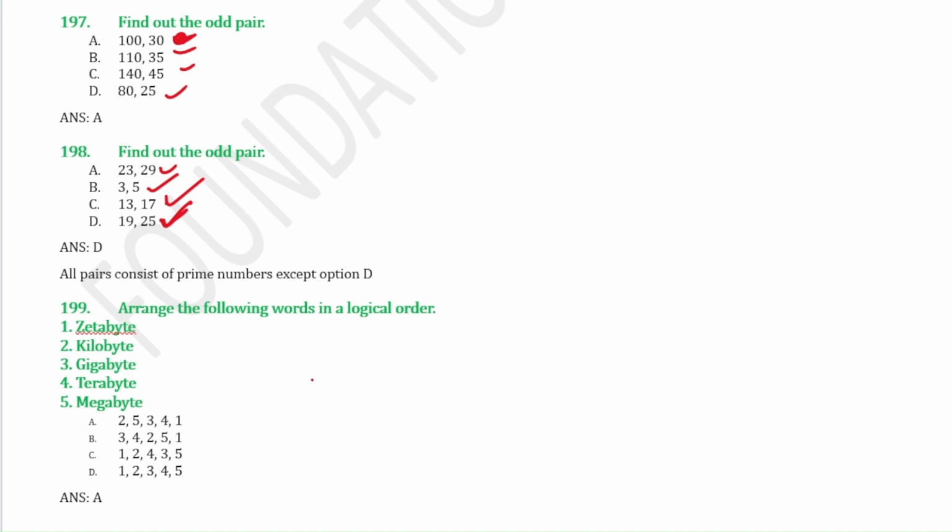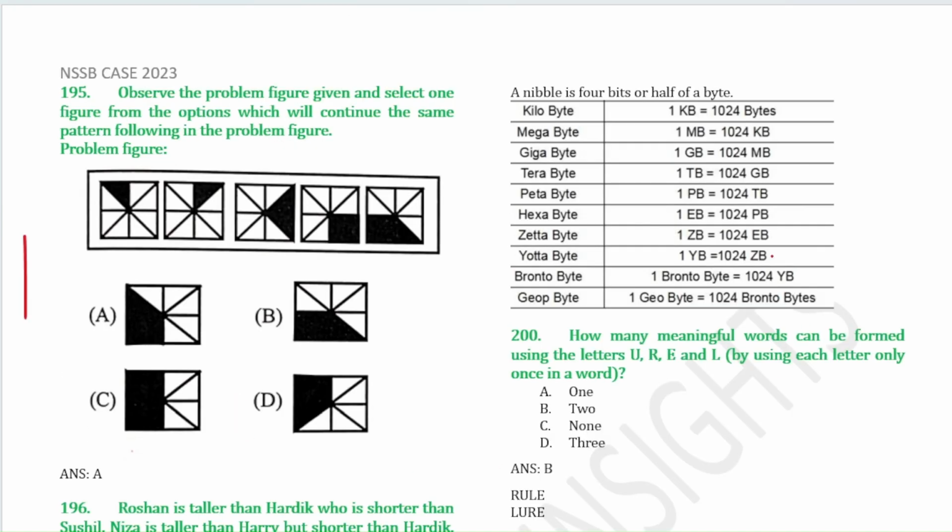Next question, 119. Arrange the following words in the logical order. The logical order means from small to big. We know the kilobyte is the smallest, so 2 will come first. After that, zettabyte is the biggest, so 1. This is important: a nibble has 4 bits, or half of a byte, and this table is also important.